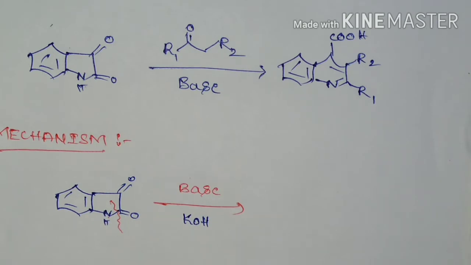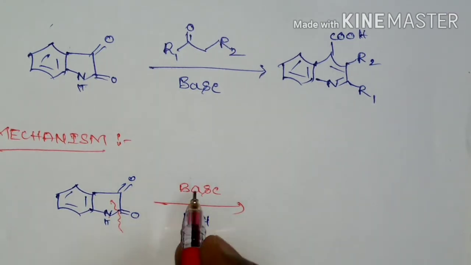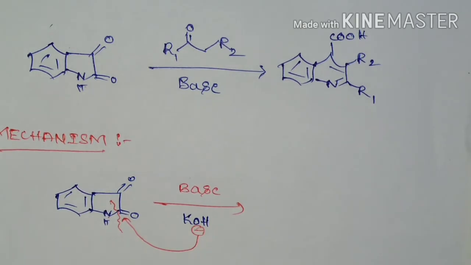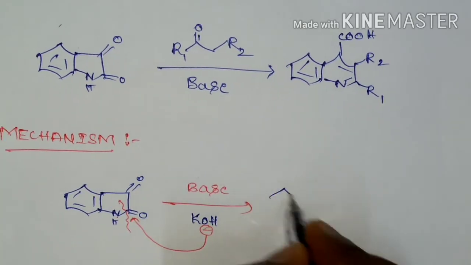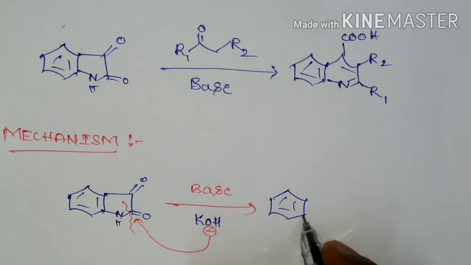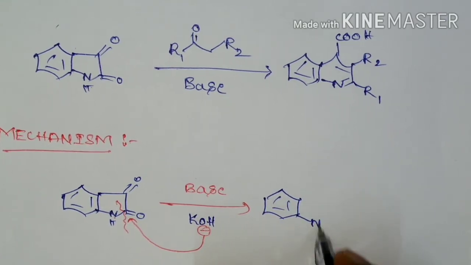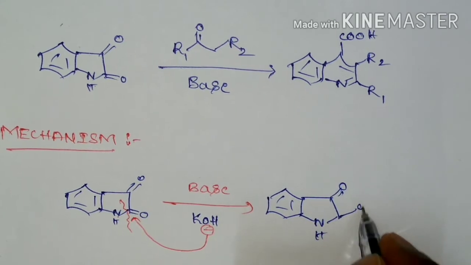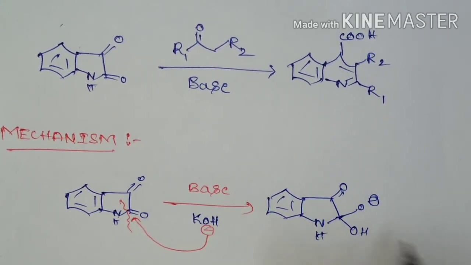This OH minus ion is going to attack here, and there will be ring opening, giving NH, C double bond O, O minus, OH.